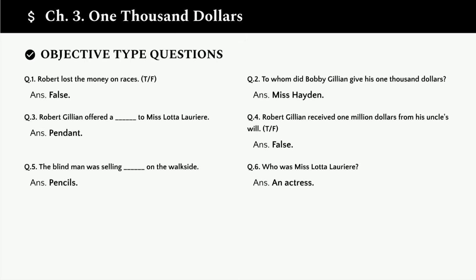Question 4. Robert Gillian received $1 million from his uncle's will. True or false? The answer is false. He didn't receive $1 million. Question 5. The blind man was selling blank on the walkside? The answer is pencils. He was selling pencils on the street.